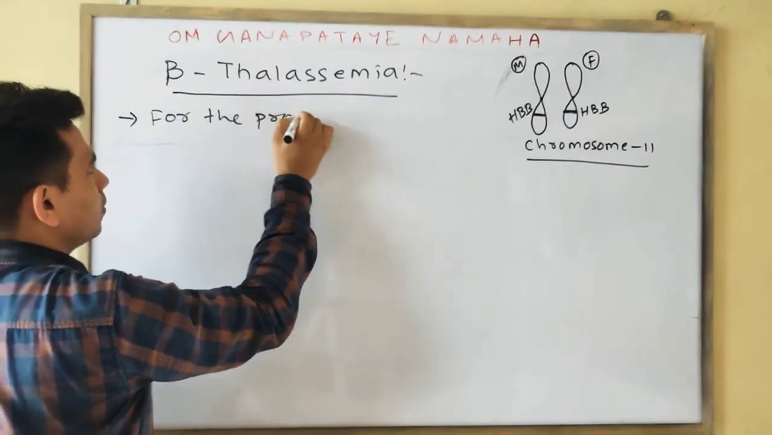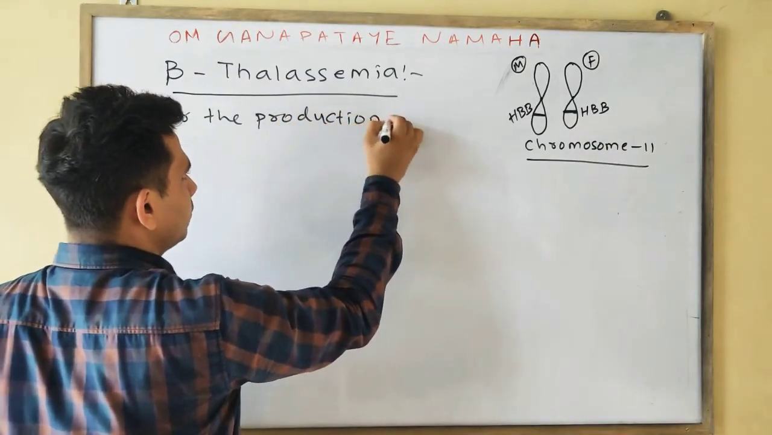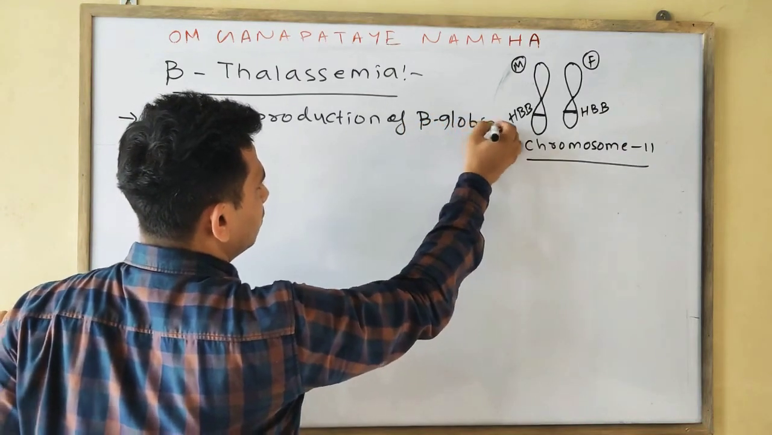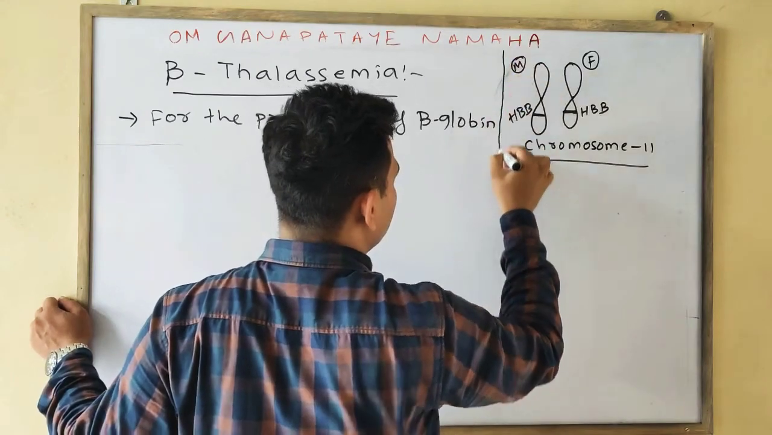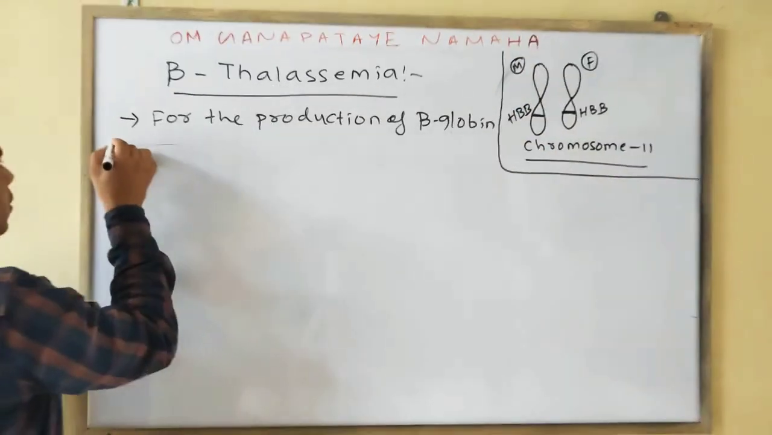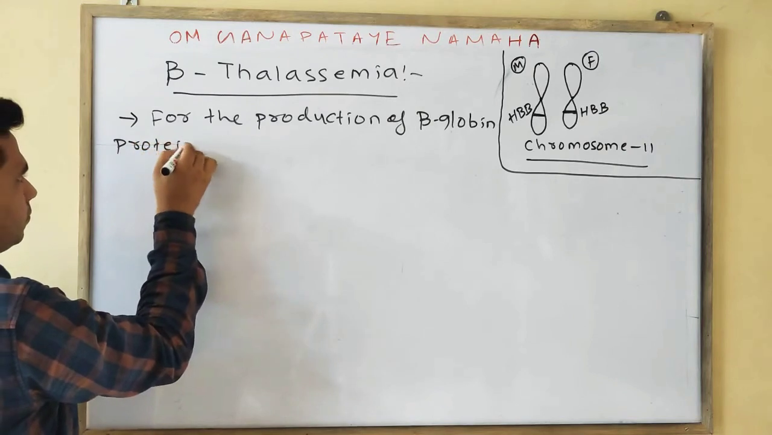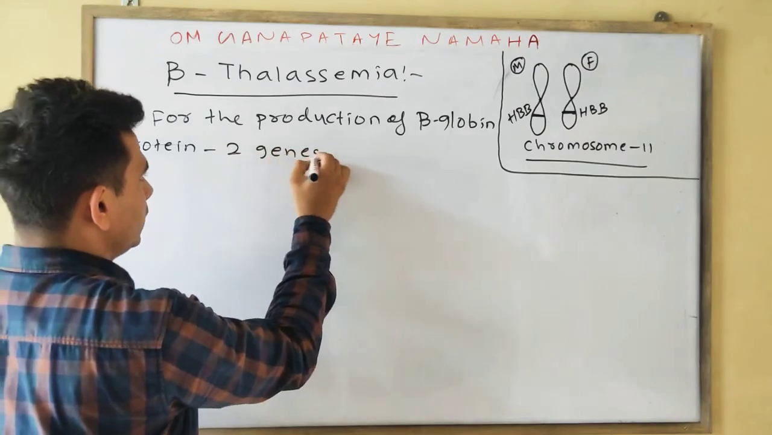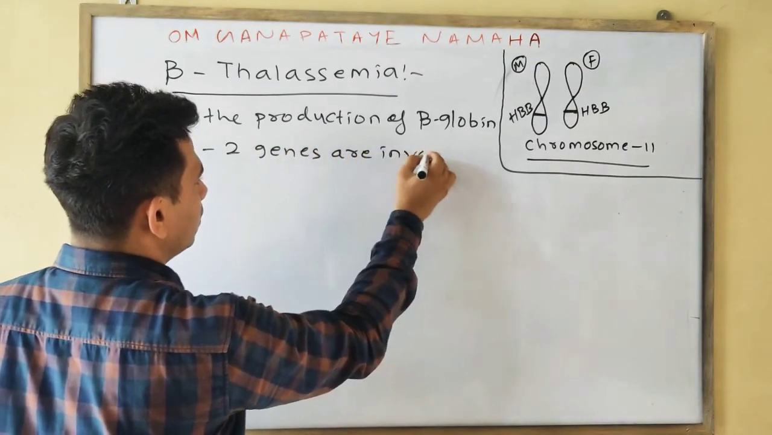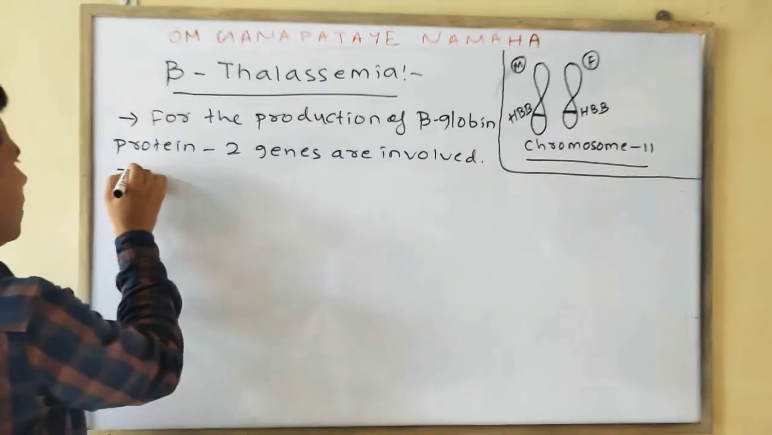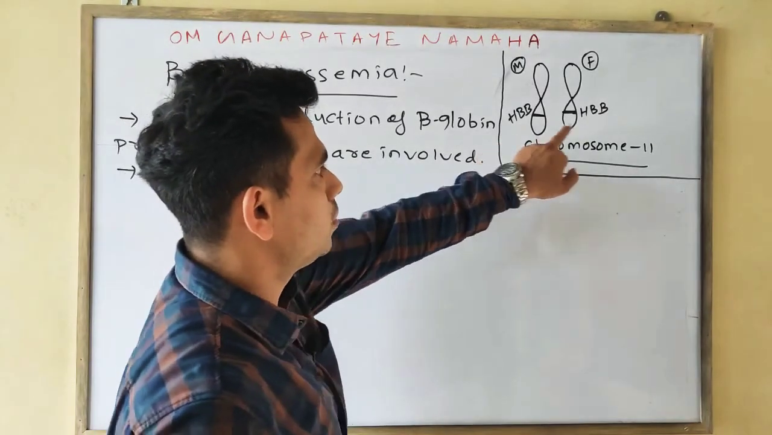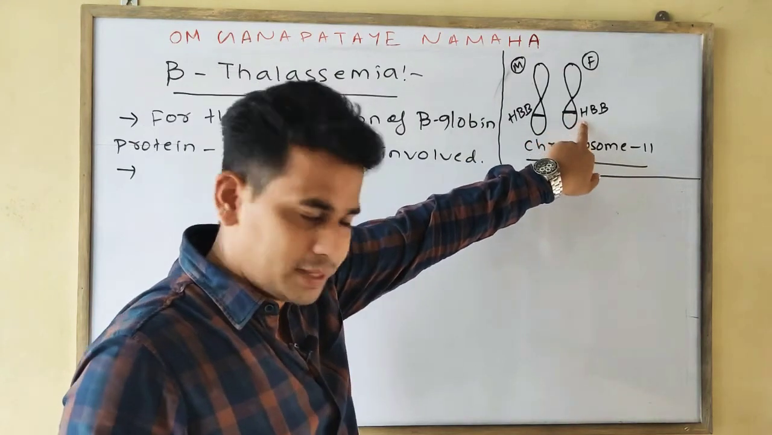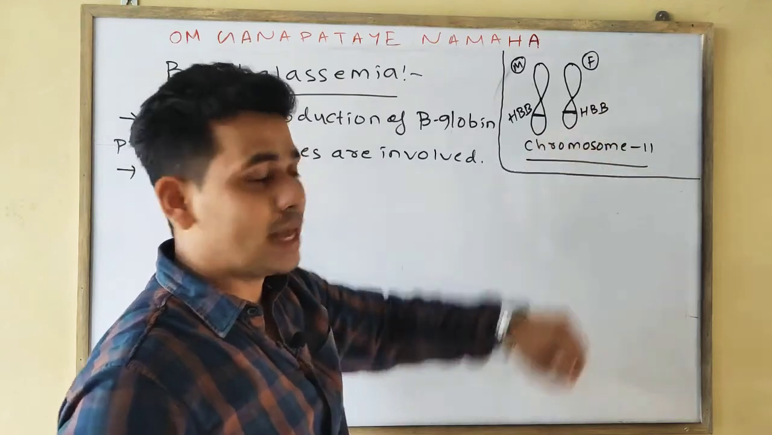For the production of beta globin protein, 2 genes are involved. Okay, you can see easily here. These are your chromosomes, and these are your genes, and the gene that is responsible for the production of the beta globin protein is your HBB.